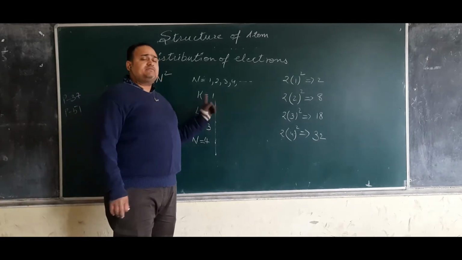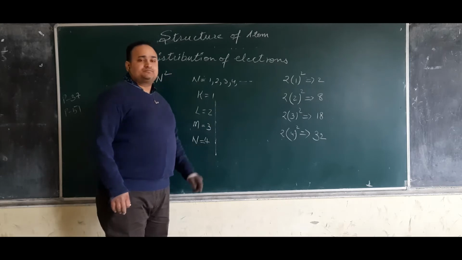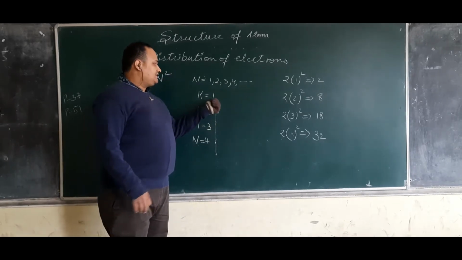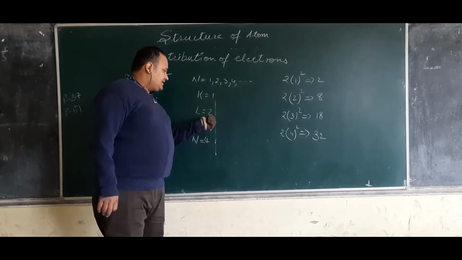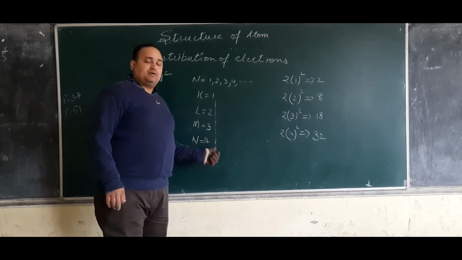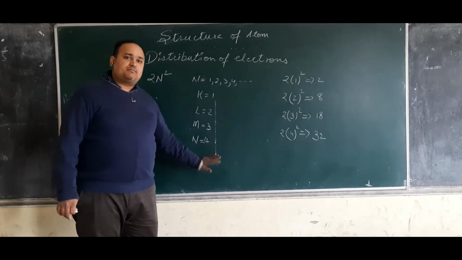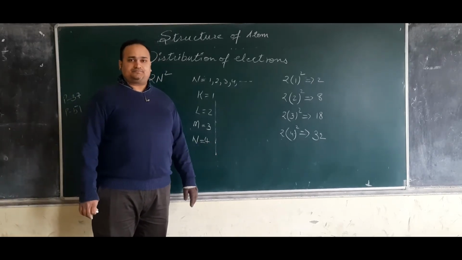But the thing we need to understand is the sequence 1, 2, 3, 4. K is number 1, L is number 2, M is number 3, and N is number 4. If you want to increase, then the number will also go on increasing.